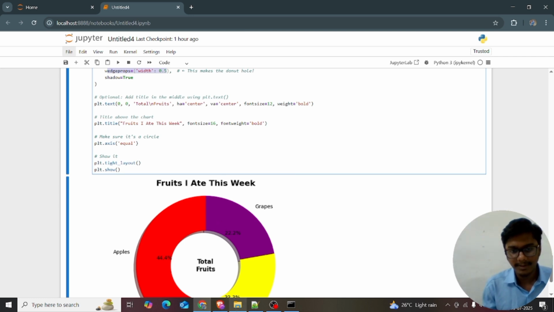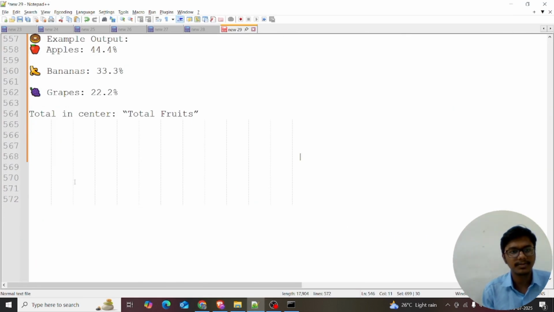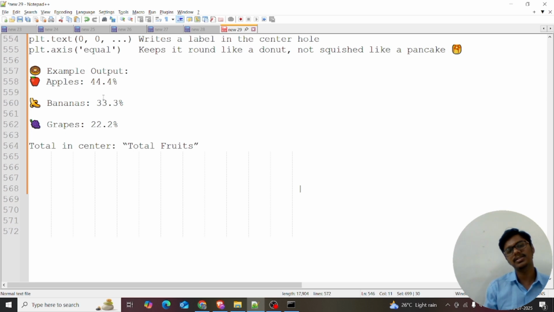I hope everything will be fine, right? I'm just explaining, and I just want to give the summary. Here also there is 44%, and in the center it says Total Fruits. I hope everything is clear for this pie chart and donut chart. I explained this code. The donut chart is not in the course, but I explained how the pie chart can be turned into a donut chart.